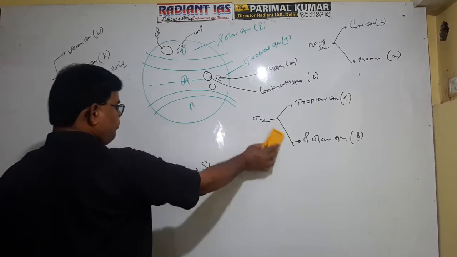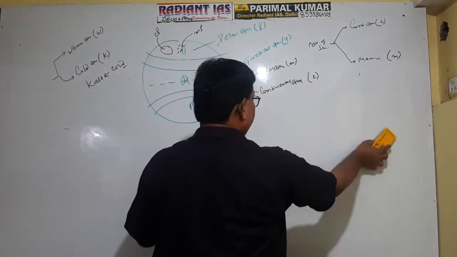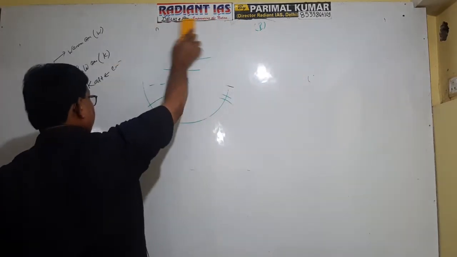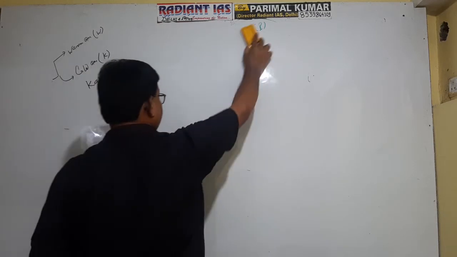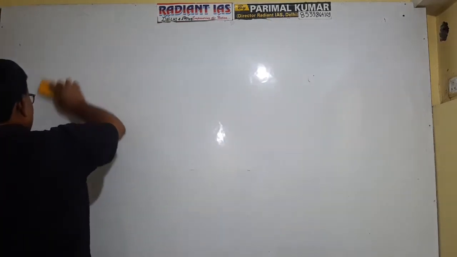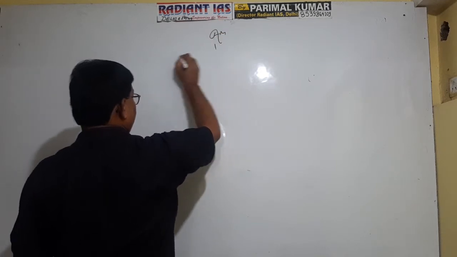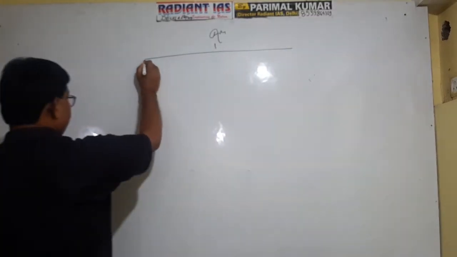Is it almost clear now? So globally, we can classify the air mass in this way. Air mass is of two types. One is tropical air mass.